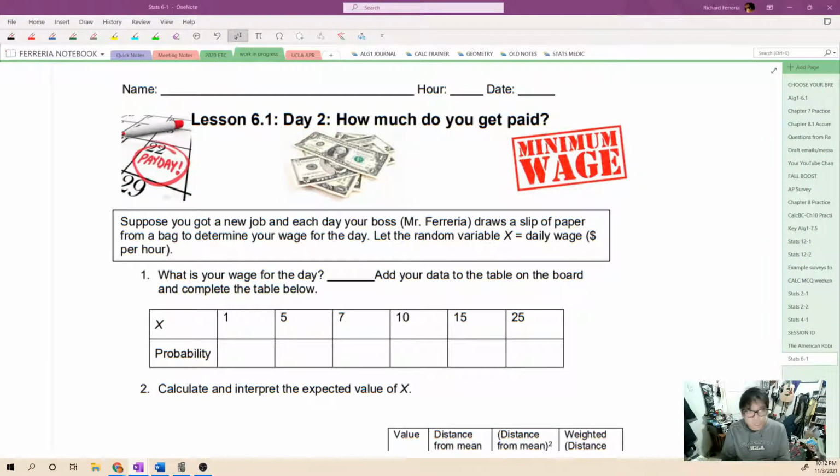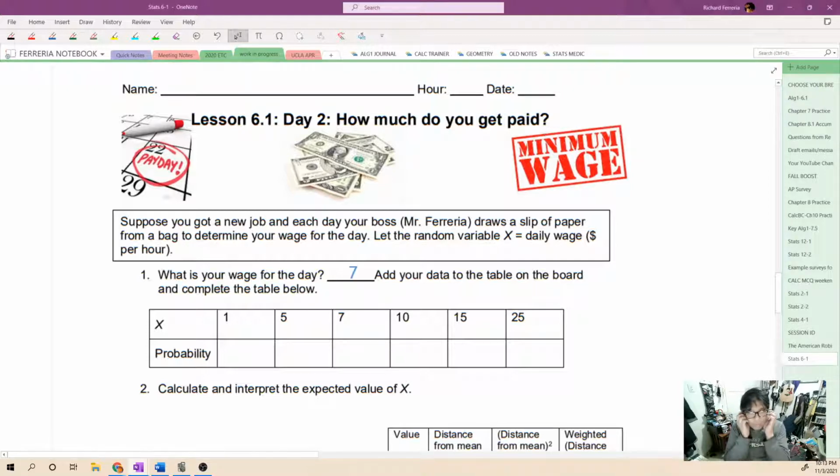suppose you get a new job and your boss, Mr. Ferreria, that's me, draws a slip of paper from a bag to determine your wage for the day. Let X be the random variable, the daily wage in dollars per hour. So what is your wage for the day? Add the data to the table on the board and complete the table below.